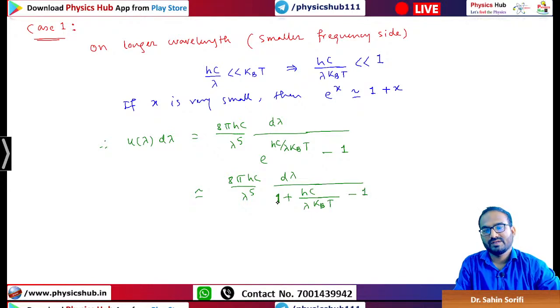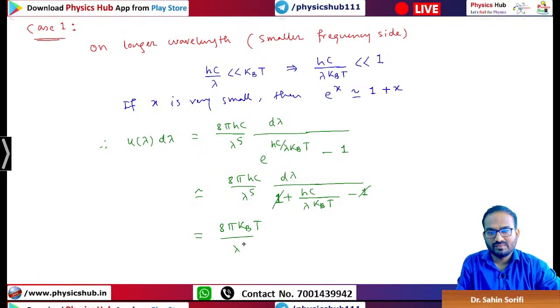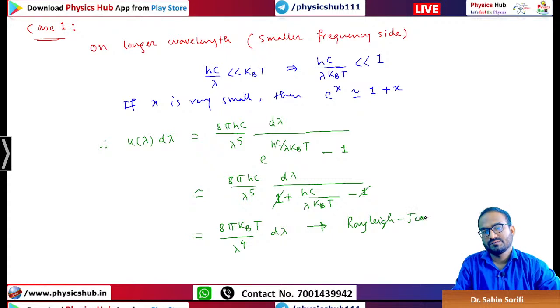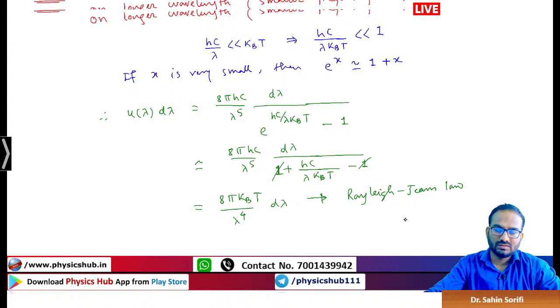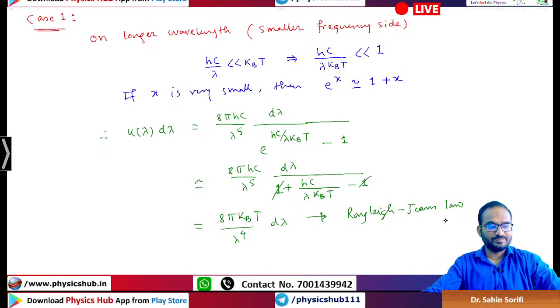So this plus 1 and minus 1 is getting cancelled. So what are we getting ultimately? Look, hc and hc is getting cancelled, one lambda is getting cancelled, so we are getting 8 pi kt by lambda to the power 4 d lambda, and this is precisely the Rayleigh-Jeans law. So we started with Planck's radiation formula, and we are ending up at Rayleigh-Jeans law.